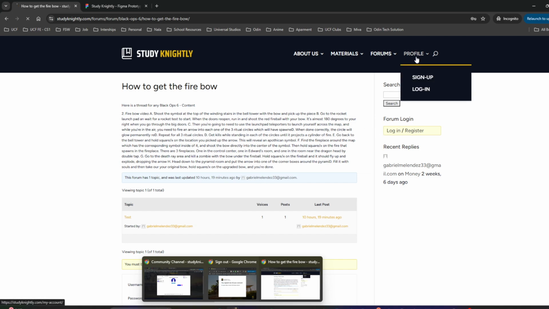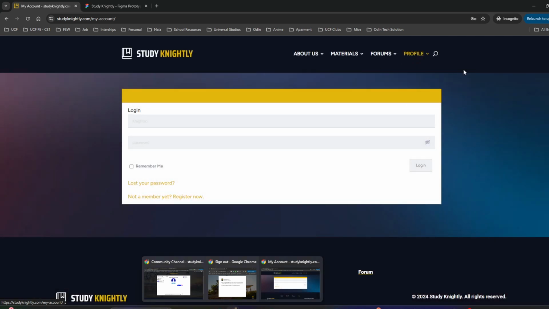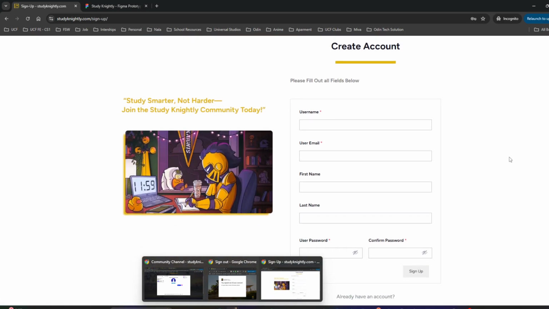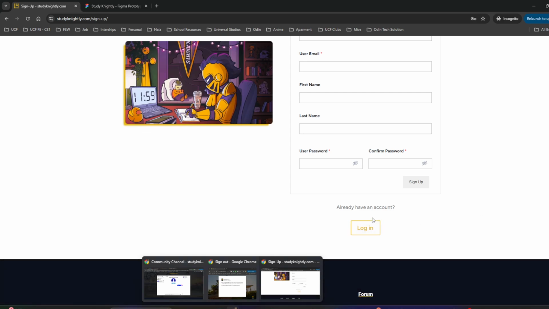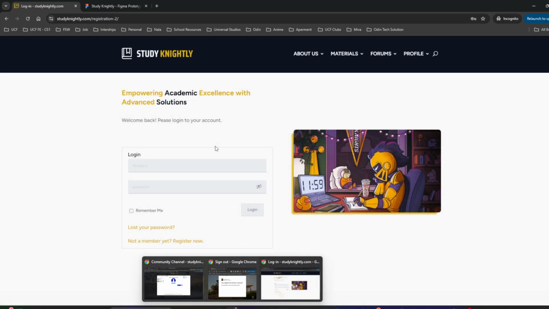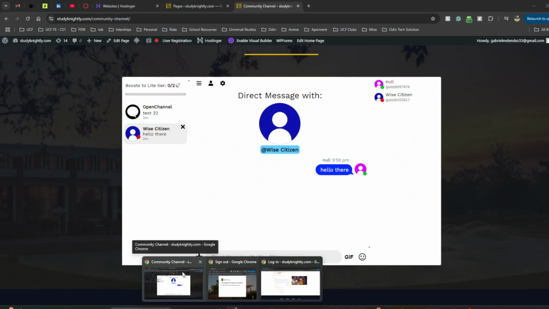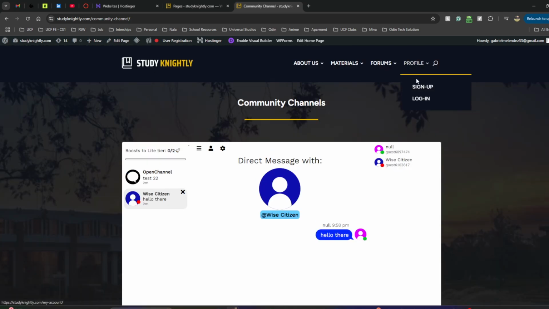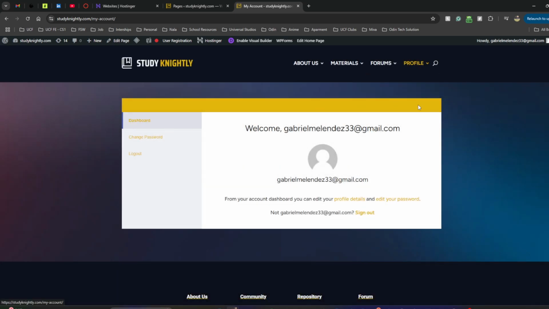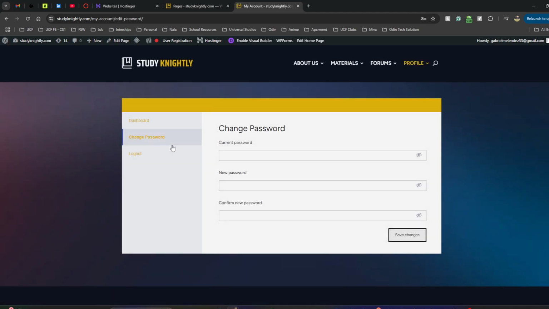But if I do log in, and if I'm signing up, this is what the login screen will look like on different sections, such as sign up. This is the sign up page that we have over here. And if I already have an account, this is what it looks like. I'm going to showcase what it looks like being logged in. And here, users can come to the profile to change the password, and mainly that's about it at this moment.